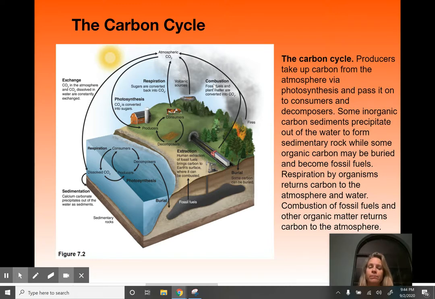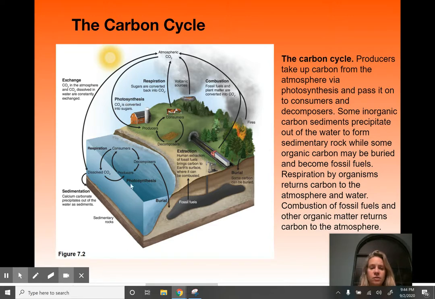But going back to the carbon cycle, things that give off CO2 besides fossil fuel burning and fires would be respiration. Animals breathing, so we're breathing out CO2. Plants take in CO2 through photosynthesis.